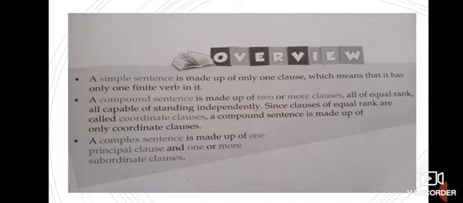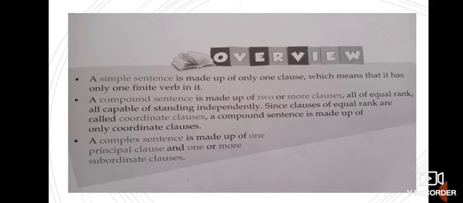Again, the meaning of coordinate clause: clauses of equal rank are called coordinate clauses, and a compound sentence is made up of only coordinate clauses. Clear? Now see the third one. A complex sentence is made up of one principal clause and one or more subordinate clauses. Now children, I told you that a subordinate clause is dependent upon the main clause. So this will be the complex sentence.